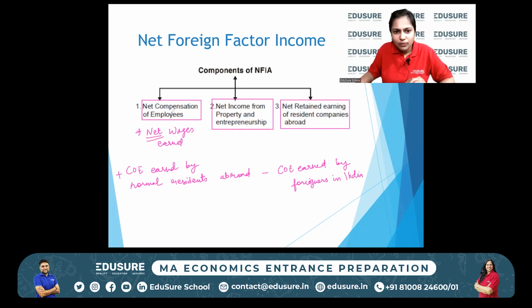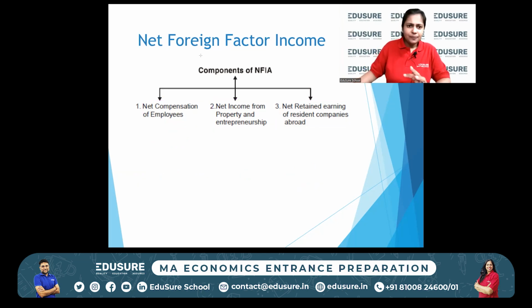So net compensation of employees, net income from property and entrepreneurship. So if some of your relatives own a property in Dubai, their income is added here. If a foreigner owns a property in India, his rental income is subtracted from here. So that's net income from property and entrepreneurship. Then net retained earnings of resident companies abroad. So companies which are operating outside, they pay their profit as dividends to shareholders. And besides that, whatever they keep with themselves inside the company is also a part of NFIA. All right. So these are the components of NFIA.